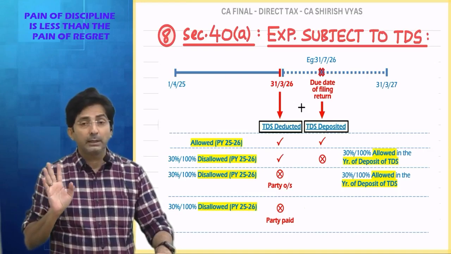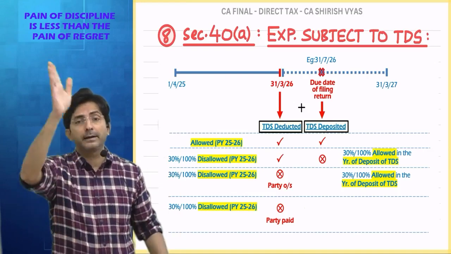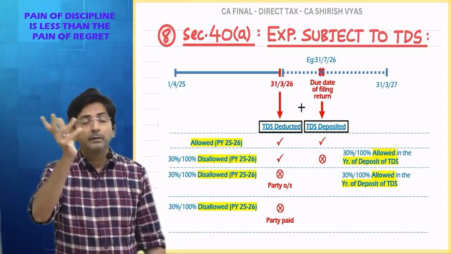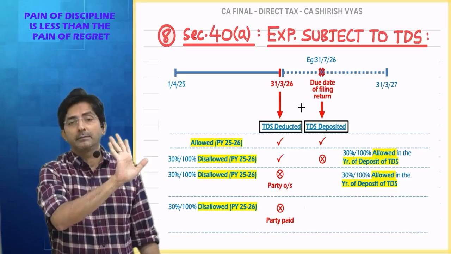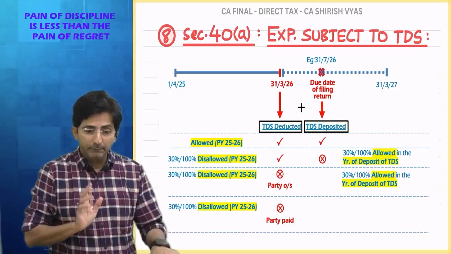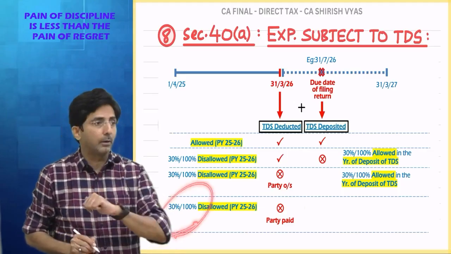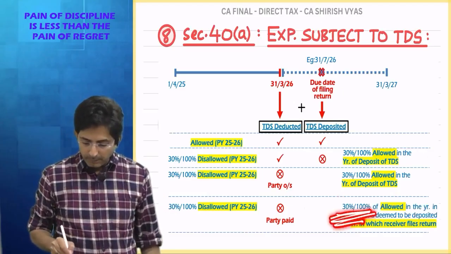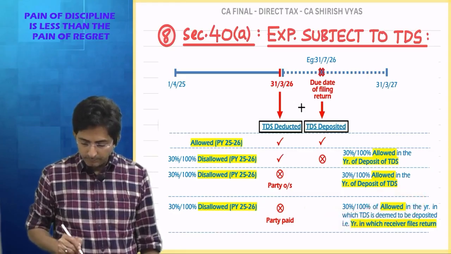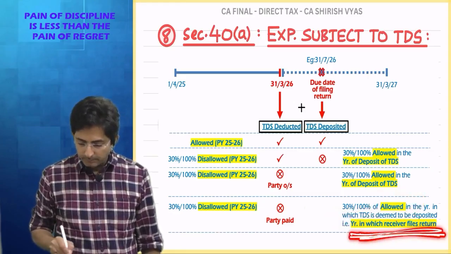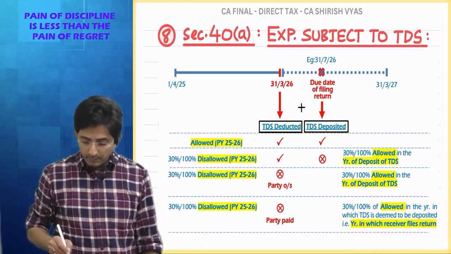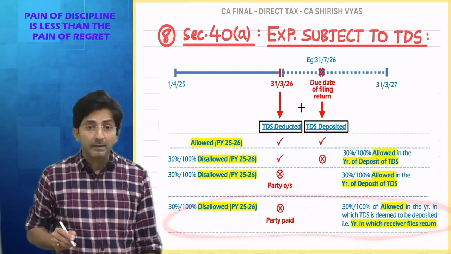What if he files an updated return at a later date? Then that year. An updated return can be filed anytime. So whenever he files the return, this thing which is disallowed now will become allowed. It is written here, read. 30% or 100% will become allowed in which year? The year in which the receiver files the return.